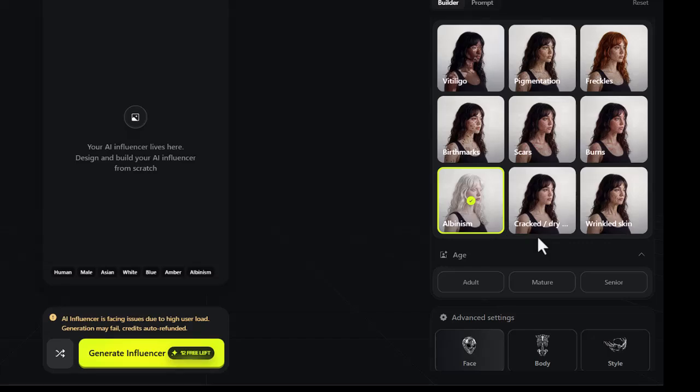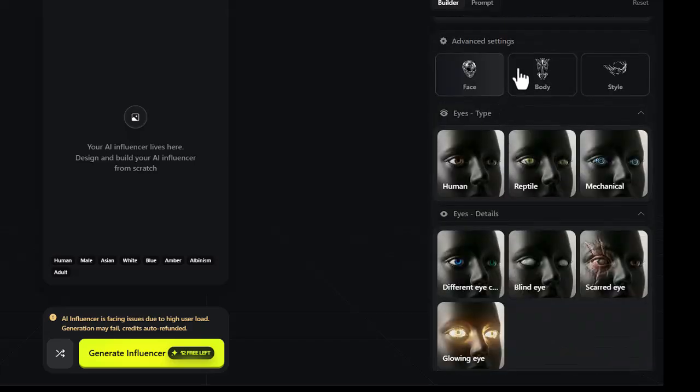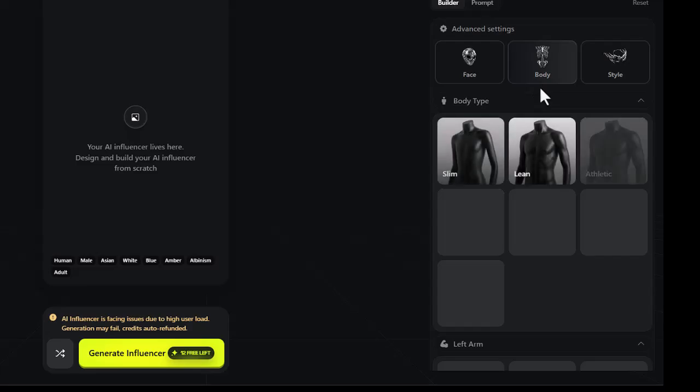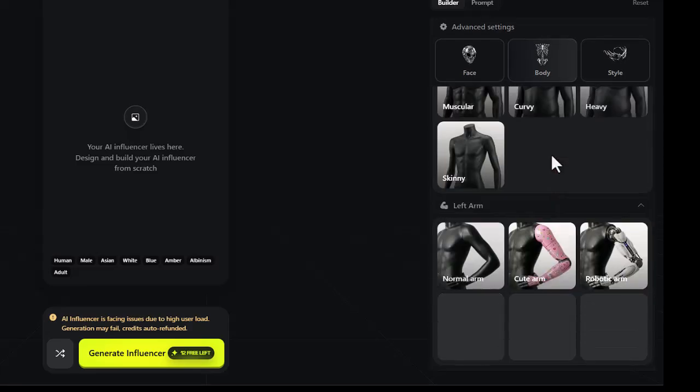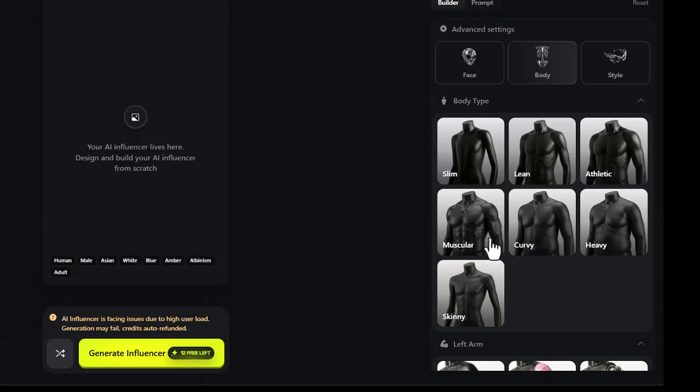Here, I'll pick the age group, which shapes their overall look. In the advanced settings, you can also customize body shape and size, giving your character a unique presence. Every choice adds personality and identity, making your character truly come to life.